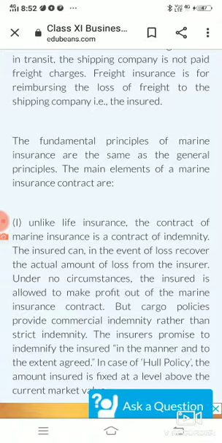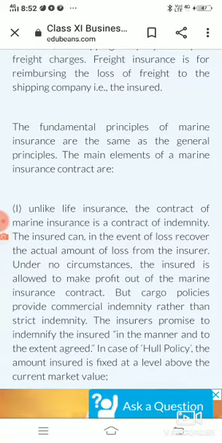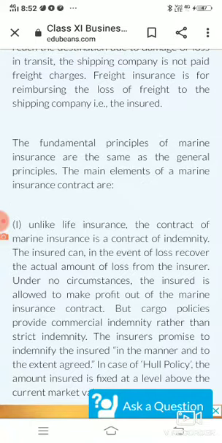Unlike life insurance, because in case of life insurance, the losses which occur to the life of a human being cannot be covered by giving money of insurance. That's why it cannot be measured. The losses cannot be measured in the form of money. That's why we said life insurance is not a contract of indemnity. But marine insurance is a contract of indemnity. In case any loss or any event occurs, the loss can be recovered with the help of insurance.